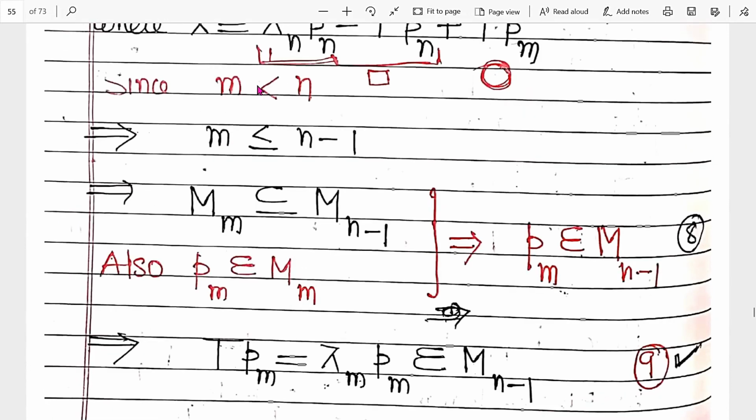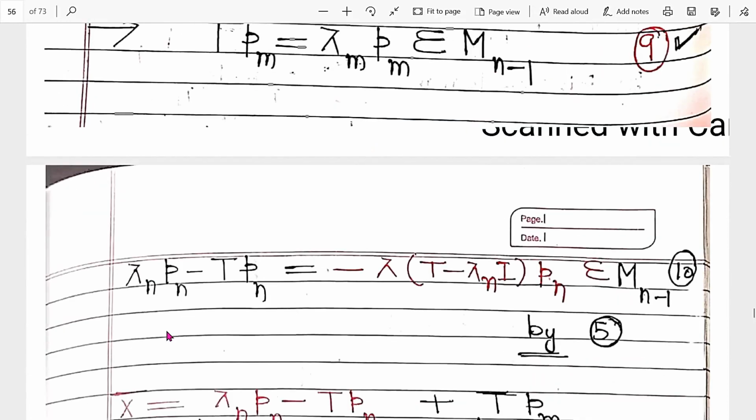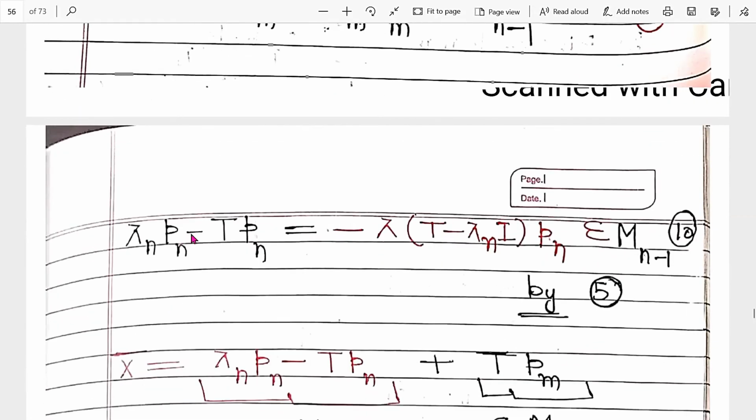Right? Now, next part, this square term, the rectangle term. Now, this is lambda_n p_n minus T p_n. This can be written by taking the minus, as minus (T minus lambda_n I) p_n. So this can be written in this form.